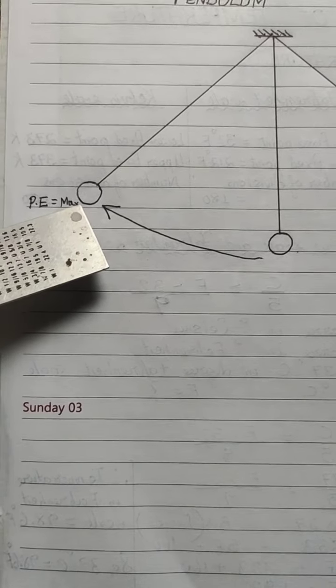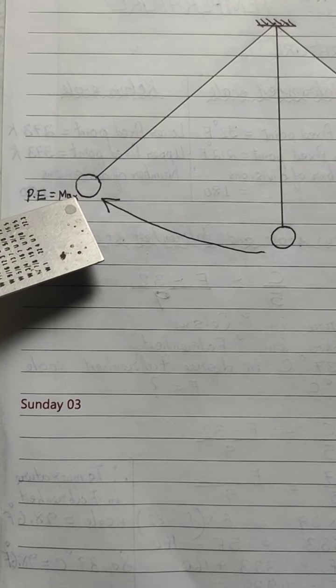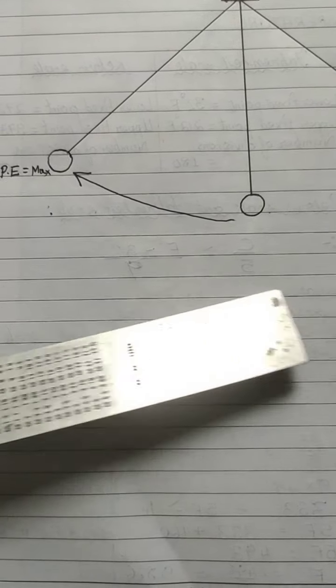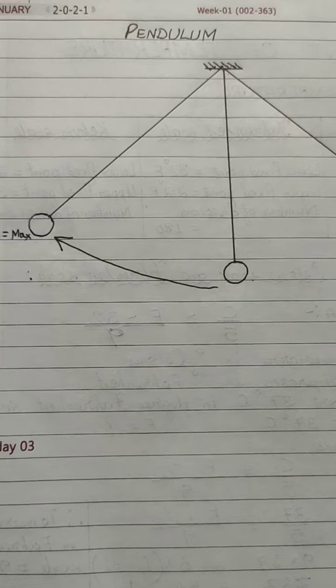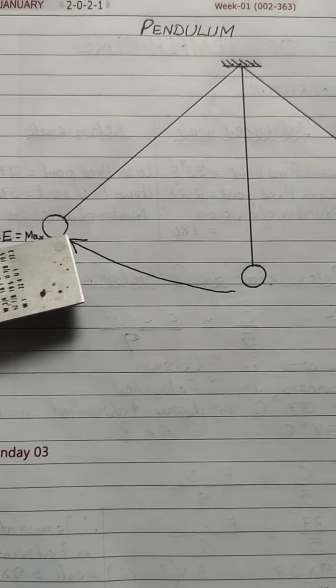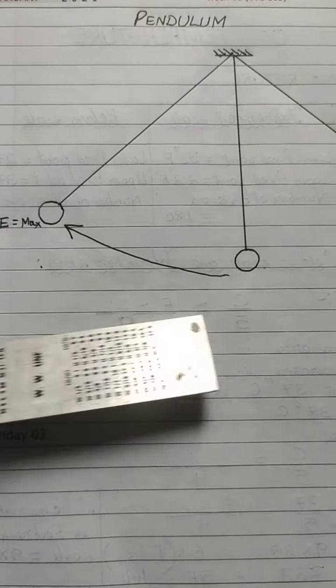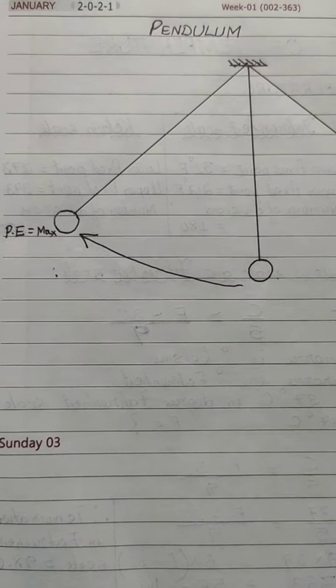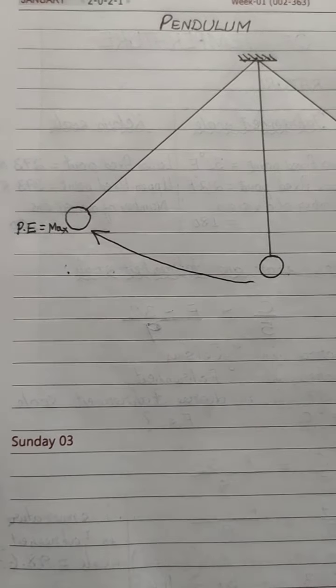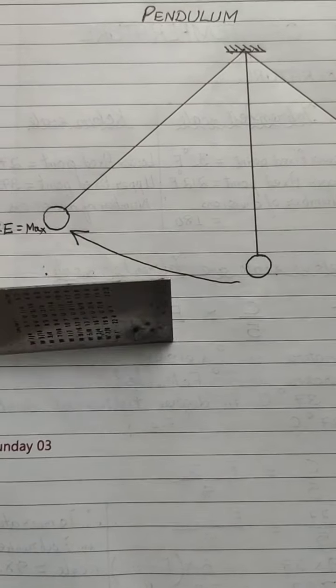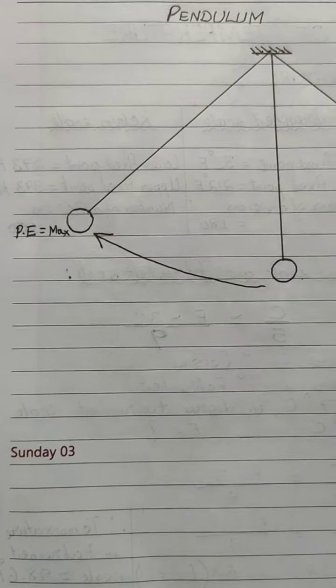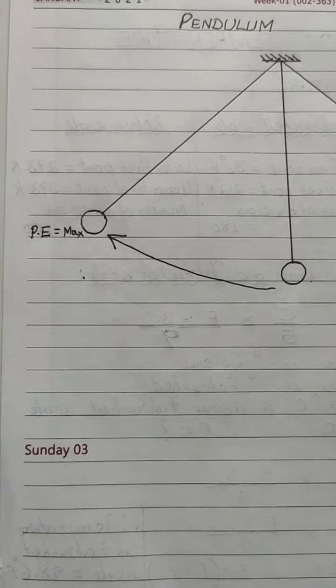Now what will happen if I release this pendulum? It will start coming back this side, right? And when it starts coming back this side, it will start gaining velocity. That means its speed will increase as it comes towards its mean position. And when its speed increases, its kinetic energy also increases.